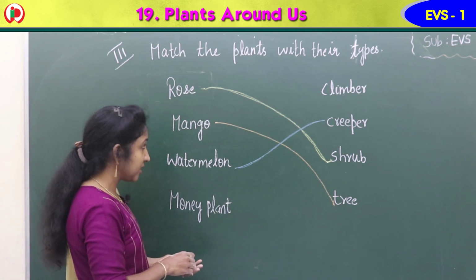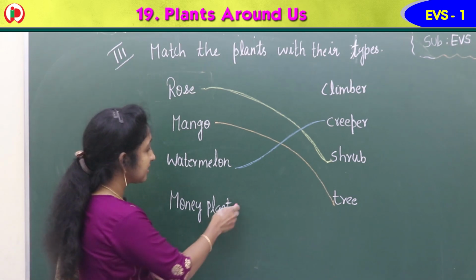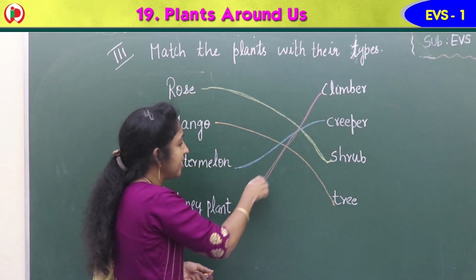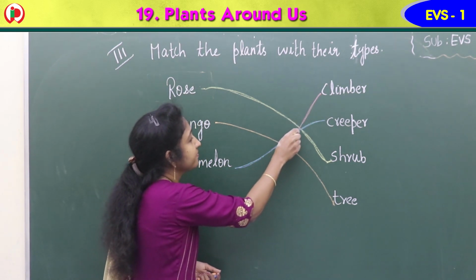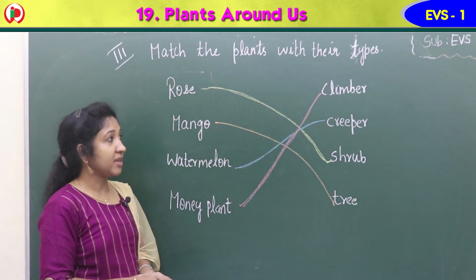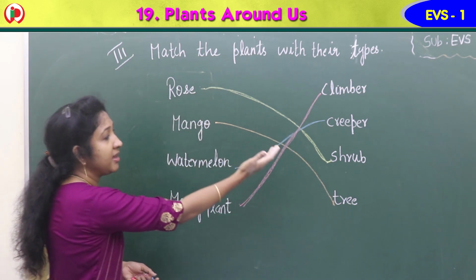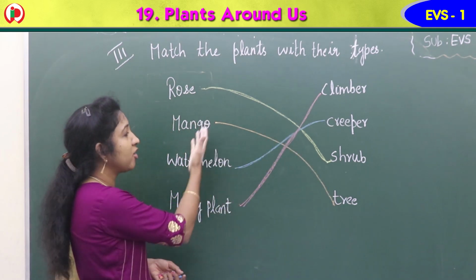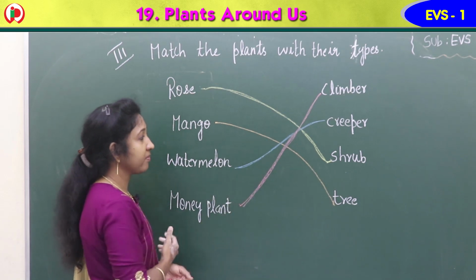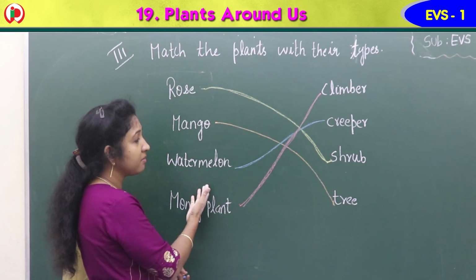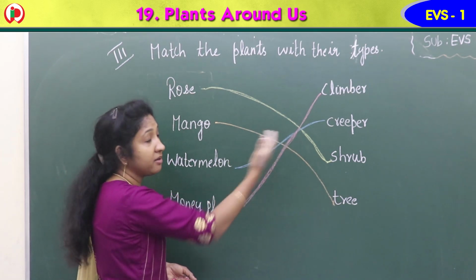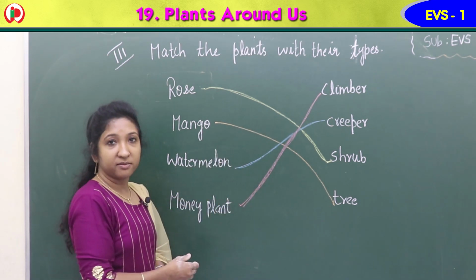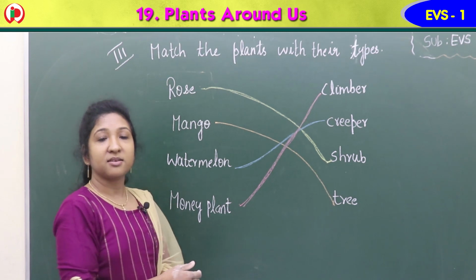Money plant is a climber. So, rose matches with shrub. Mango matches with tree. Watermelon matches with creeper. Money plant matches with climber. Okay, children?